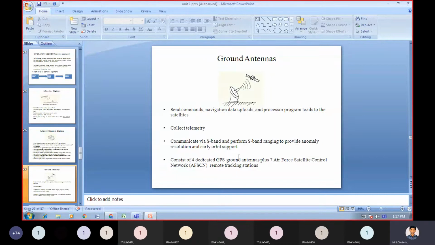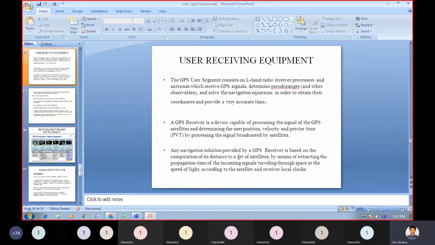And this ground antenna is completely dedicated for satellites, and remaining we have plus 7 Air Force satellite control network remote tracking stations also available. Then next is the user receiving equipment. User receiving equipment.